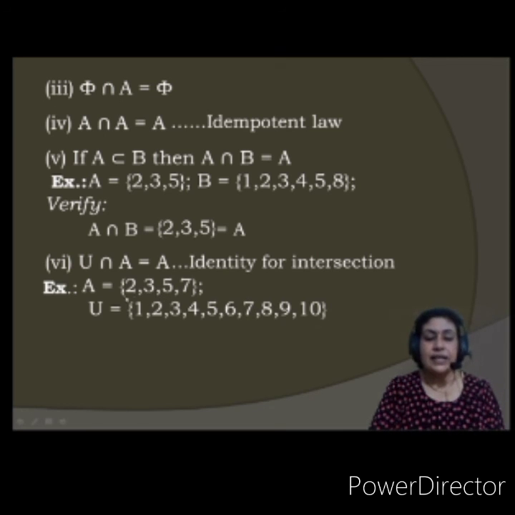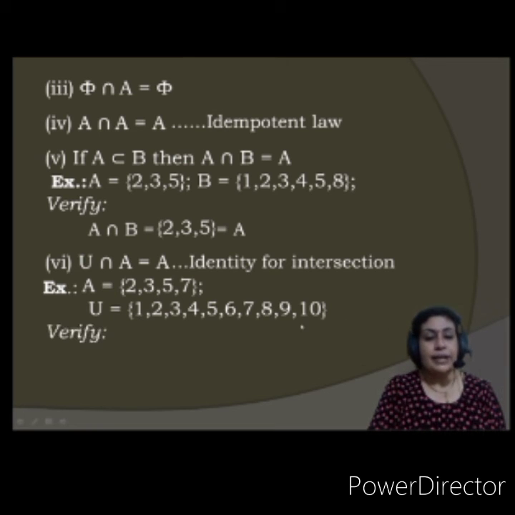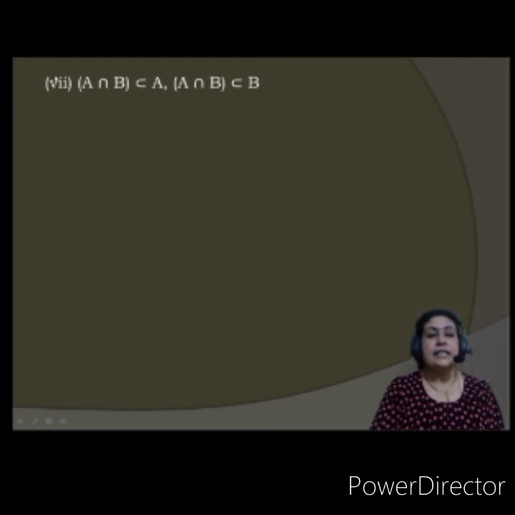Let us see this with the help of an example. A is 2, 3, 5, 7. The universal set is the numbers up to 10. Let us verify the universal set intersection with A. The common terms are 2, 3, 5 and 7. This is nothing but set A. Okay? Fine. Let us see the next one.